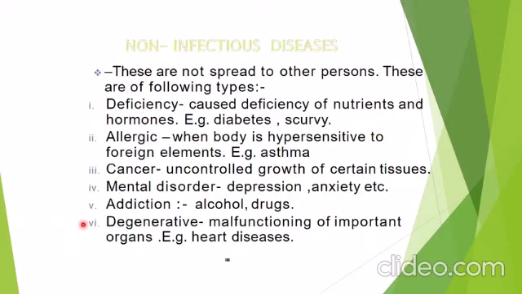Next is degenerative malfunctioning of important organs like heart diseases, or it may be due to malfunctioning of the immune system, that is allergy. Okay, so these were the causes of non-infectious diseases, but they do not spread from one person to another. Okay.